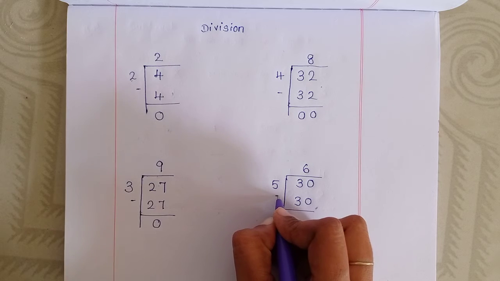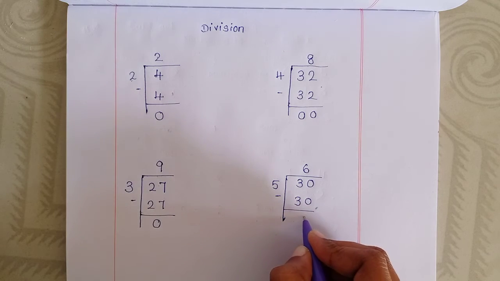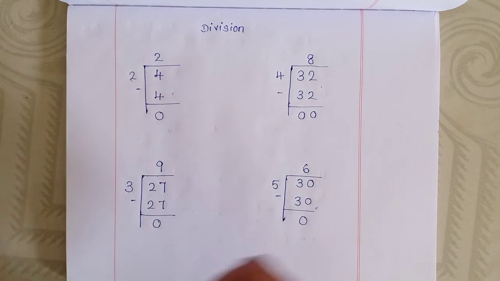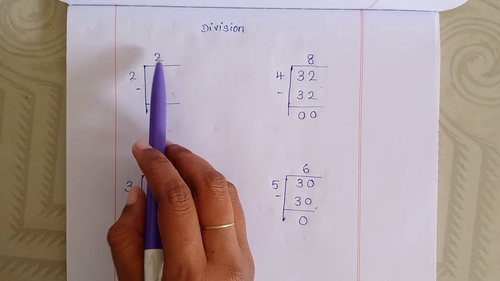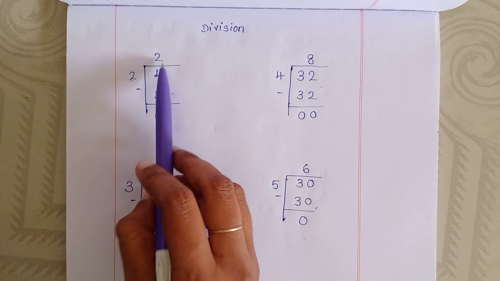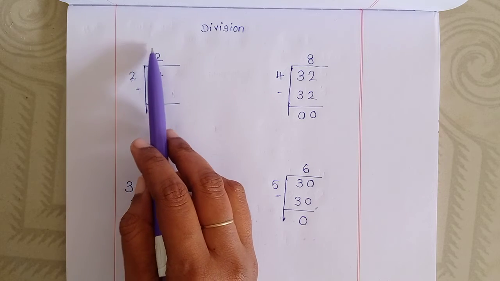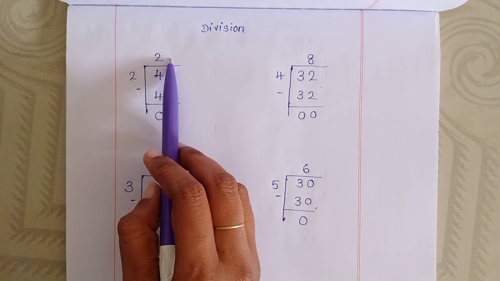Now you subtract this one. 30 minus 30 is 0. Okay, Mama? This is called quotient. This is the answer of the given sum. மேலே என்ன நம்பர் வந்திருக்கோ அதான் டிவிஷனோட ஆன்சர் quotient. Okay, this is called quotient.